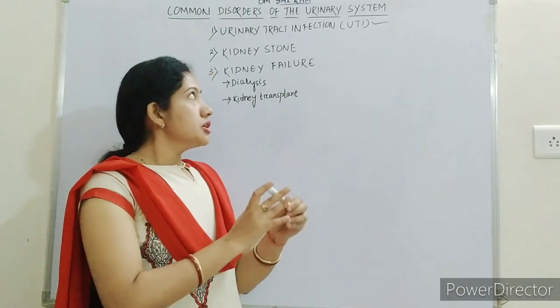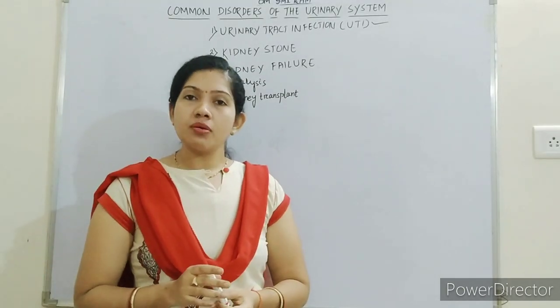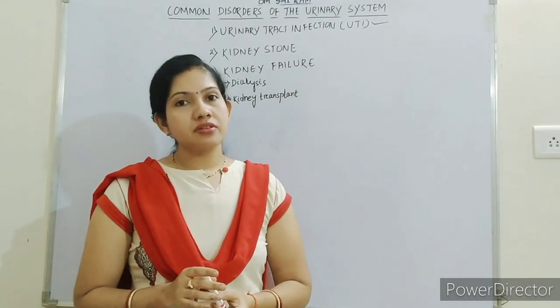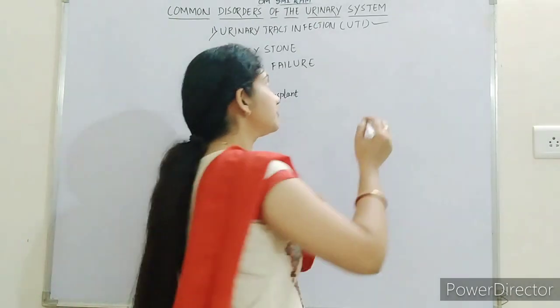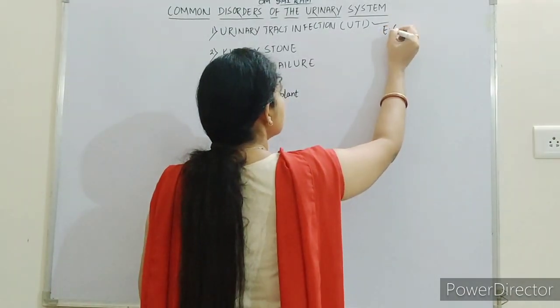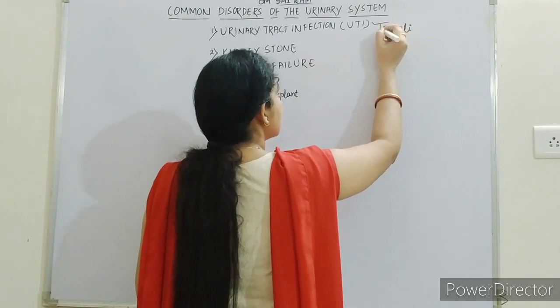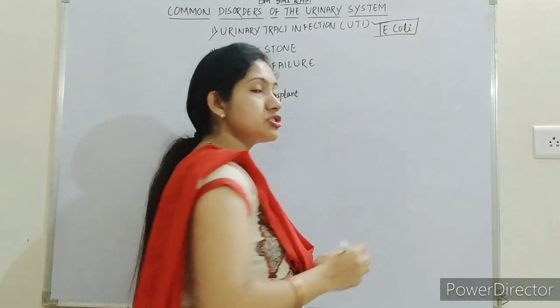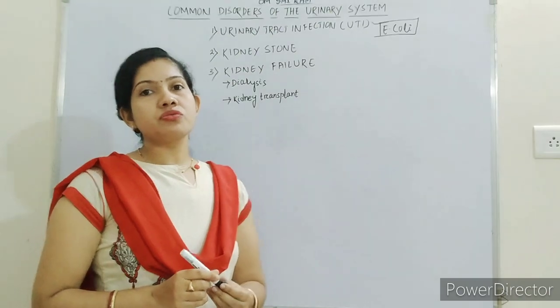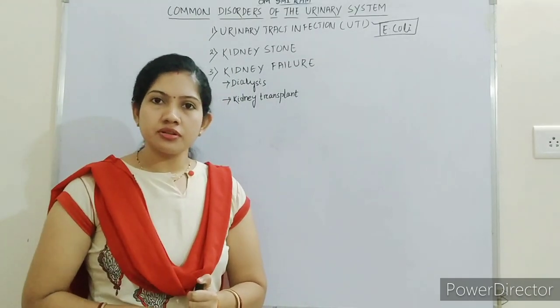Urinary tract infection is normally caused by a bacterium known as E. coli. E. coli is the main cause of urinary tract infection.